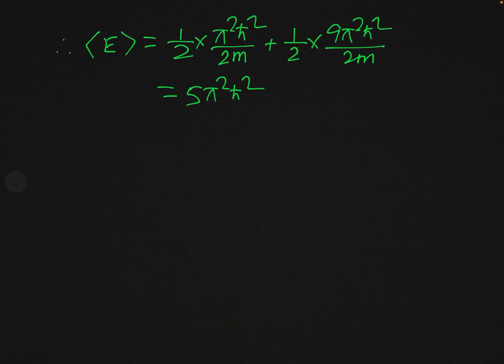h bar square over 2m. So this is the energy expectation value of the particle. Now we have to calculate the momentum eigenvalue. We have to calculate actually the expectation value of momentum. So how will we calculate the expectation value of momentum?